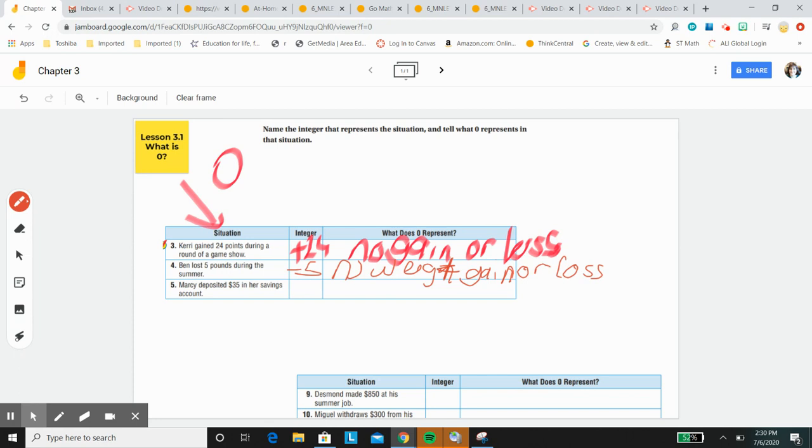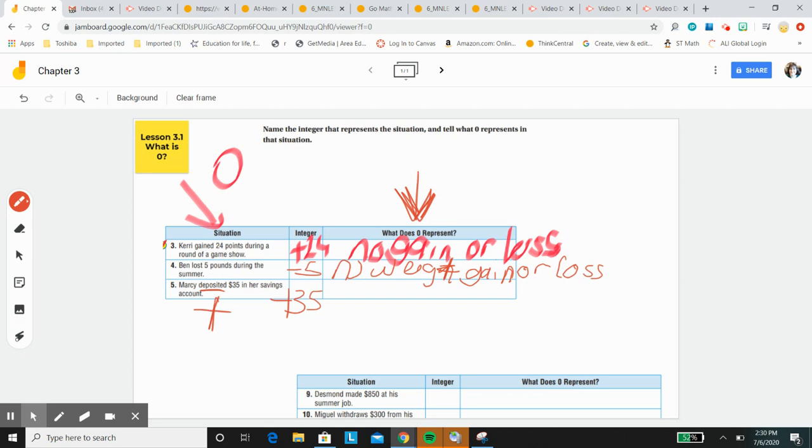All right. Marcy deposited $35 in her savings account. So whenever you deposit, that's a plus. Whenever you withdraw, you take it out. That's a negative. So that's going to be a plus 35. Okay. Now, what would be zero? This is when it gets hard. What is zero? Zero is when nothing's gained or nothing's lost. Nothing's put in, nothing's taken out.